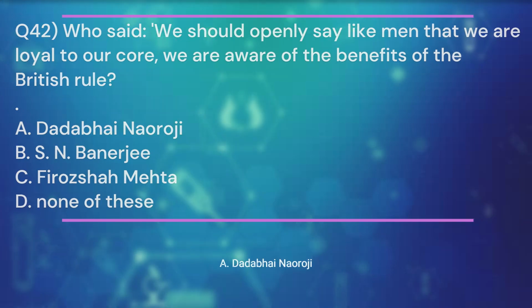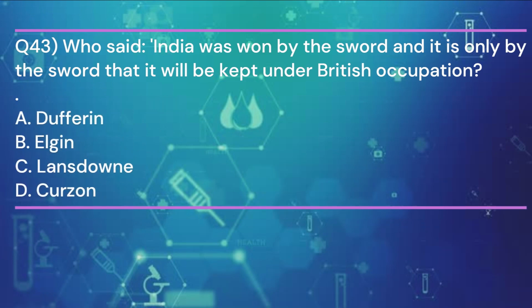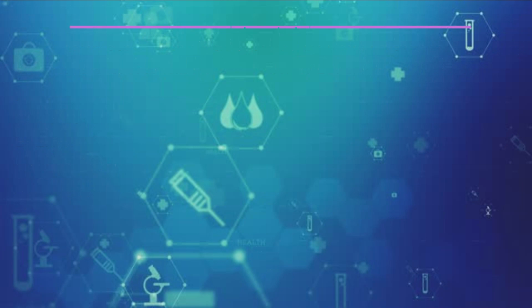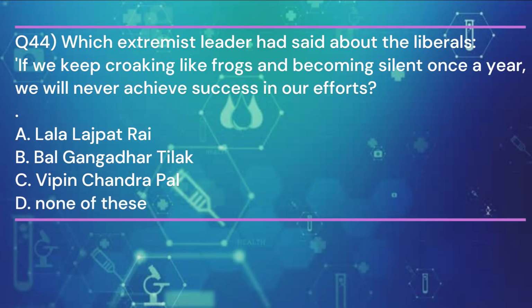Dadabhai Nauroji. Question 43. Who said, India was won by the sword and it is only by the sword that it will be kept under British occupation? And the answer is B. Elgin. Question 44. Which extremist leader had said about the liberals, if we keep croaking like frogs and becoming silent once a year, we will never achieve success in our efforts? And the answer is B.